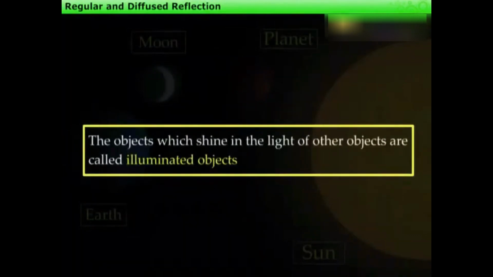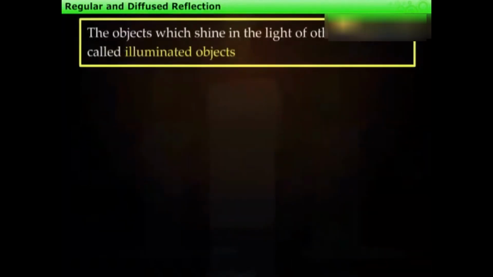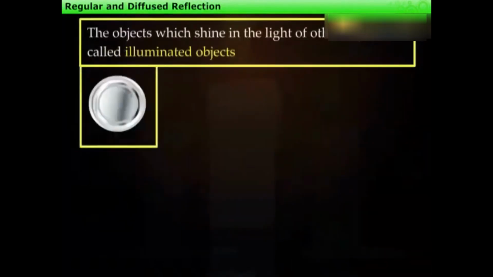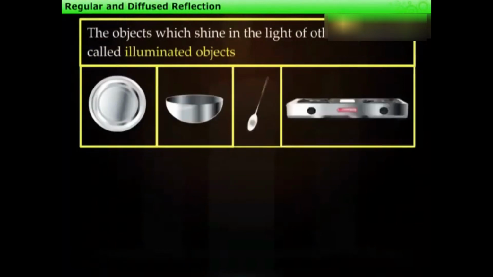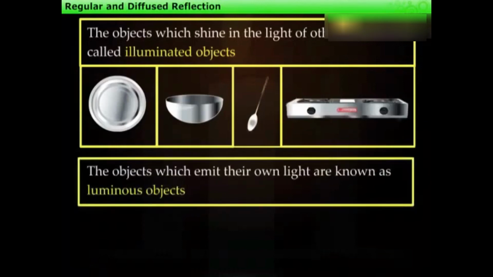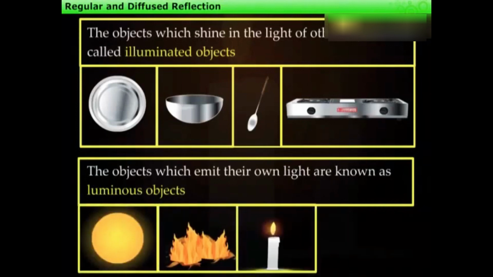For example, steel plate, bowl, spoon, stove, etc. On the other hand, objects which emit their own light are known as luminous objects. For example, the sun, fire, the flame of a candle, and an electric bulb.